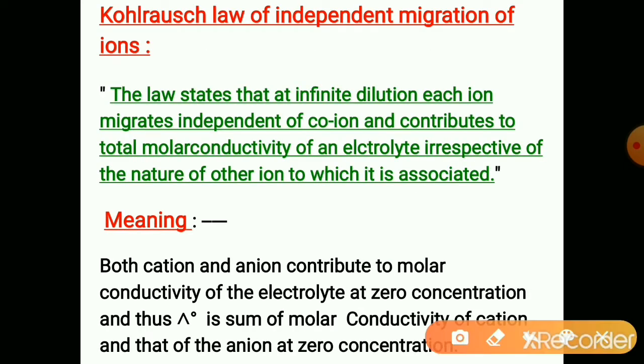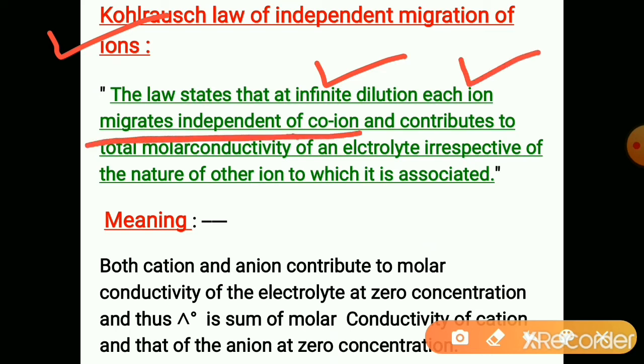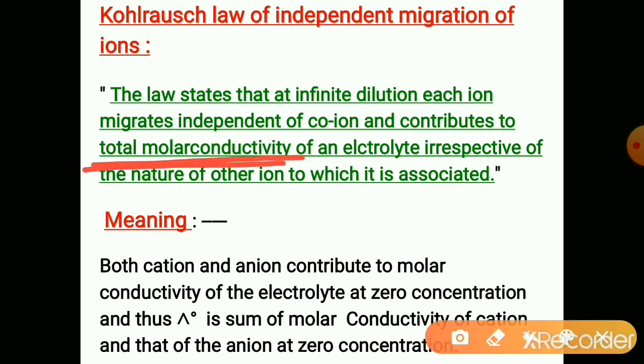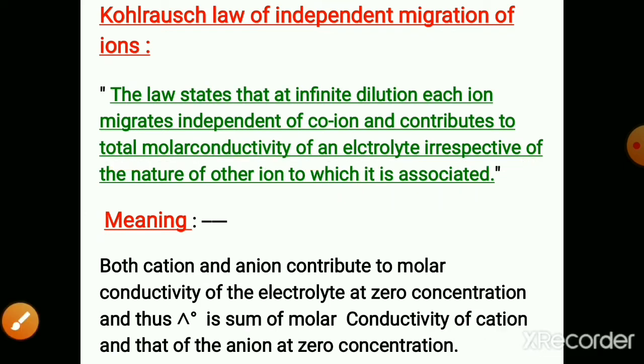So it is called Kohlrausch's law of independent migration of ions. The law states that at infinite dilution, meaning zero concentration, each ion migrates independently of its co-ion, and contributes to the total molar conductivity of an electrolyte, irrespective of the nature of the other ion with which it is associated.